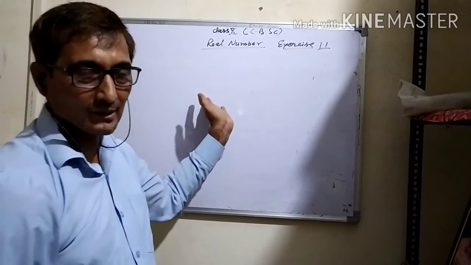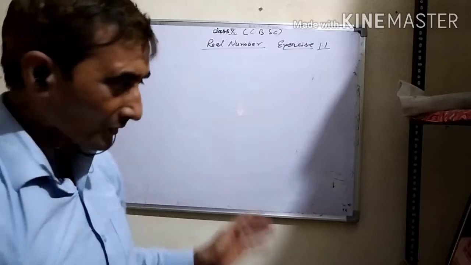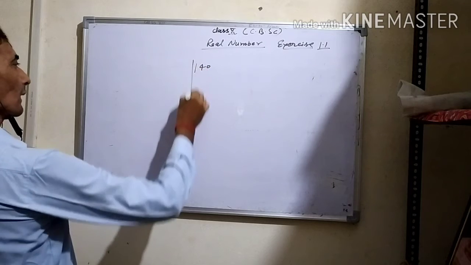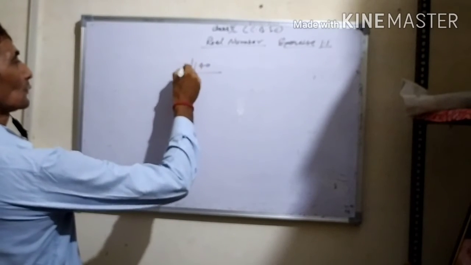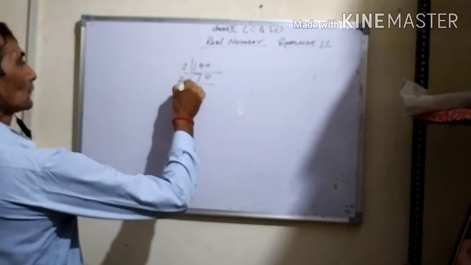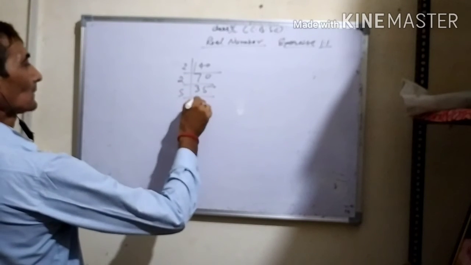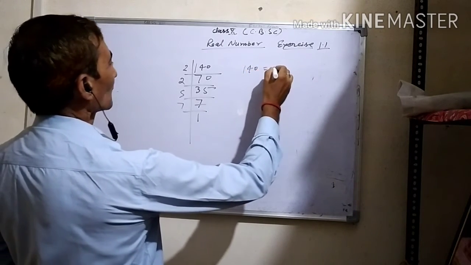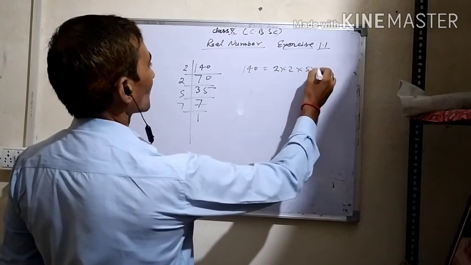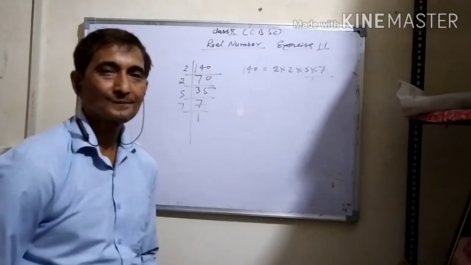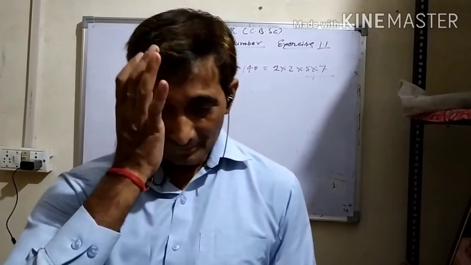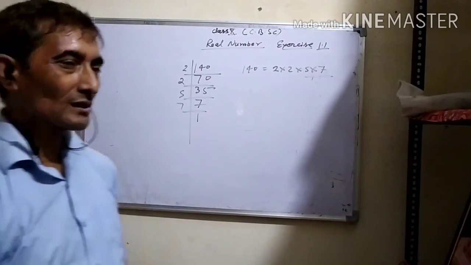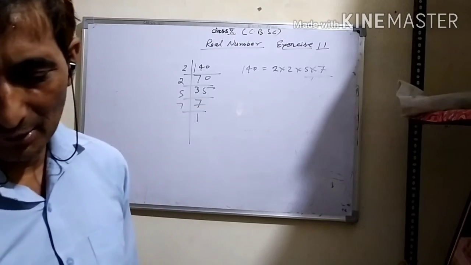The first fundamental concept that I just clarified. 140, you factorize it: 2 times 70, 2 times 35, 5 times 7, 7 ones are 7. Now 140 can be expressed in the form of this, and this is prime factorization. So, first question is your homework. And I hope that you will try to solve.